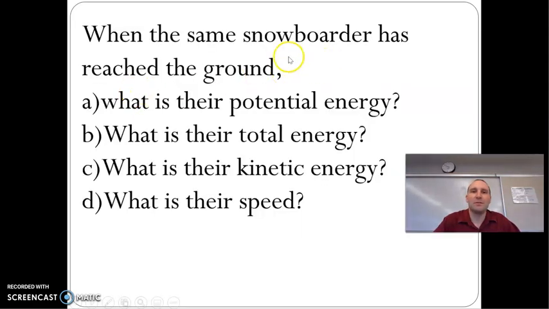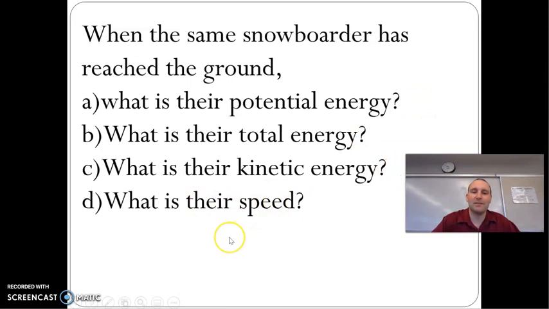So when they reach the ground, now find these 3: potential, total, kinetic, speed. First one I would do, honestly, is that total energy, because you know it can't change no matter where you are in the problem. So 2940, done. Potential energy: they're on the ground. They have no height anymore, so 0. Total energy minus potential gives you the kinetic.